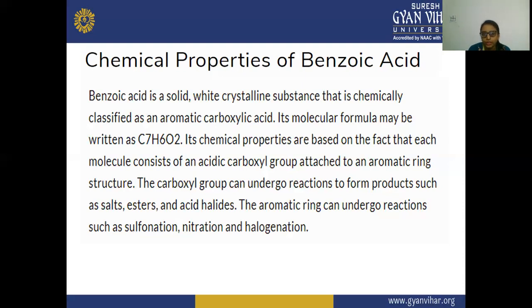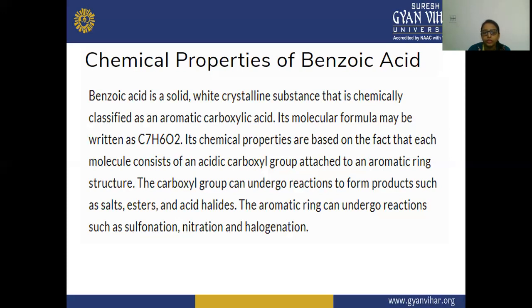So again, benzoic acid is a solid. It is present in the solid state, not liquid, not gas, and it forms white crystalline substances. The color of these solid crystals is white. Chemically, it comes under the category of aromatic carboxylic acid. Benzoic acid is classified as an aromatic carboxylic acid, and its molecular formula may be written as